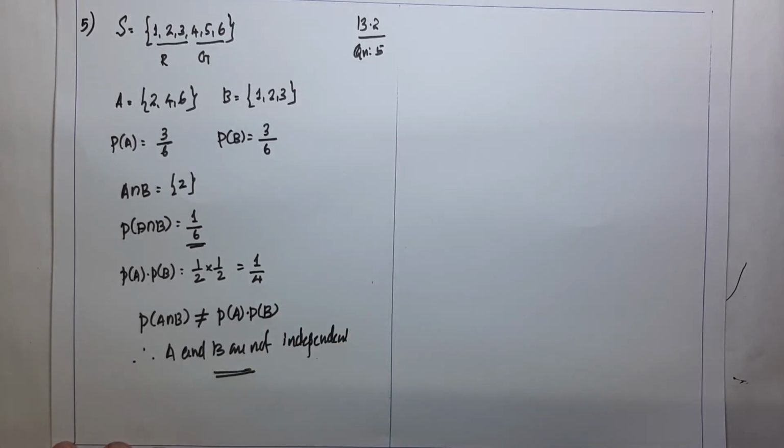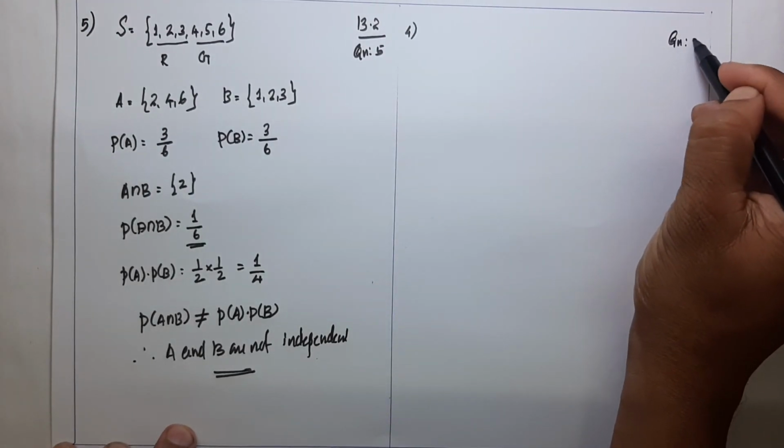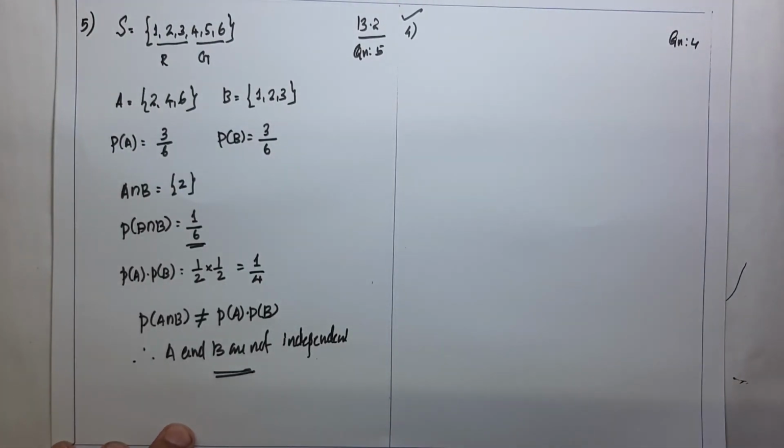Okay. Now let's discuss one more question based on this concept. Our next question is question number 4. A fair coin and an unbiased dice are tossed. In exercise 13.2, question number 4 is a somewhat difficult question. This question is similar to our special problem on conditional probability. In the second video on conditional probability, we discussed how to create this type of event.